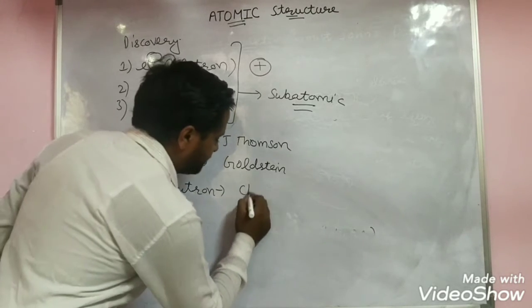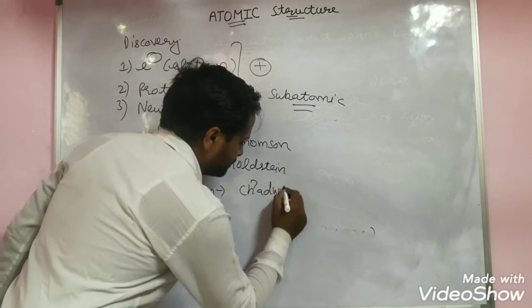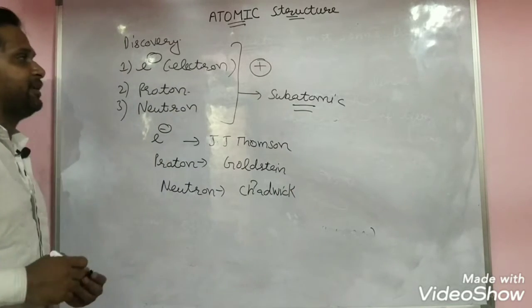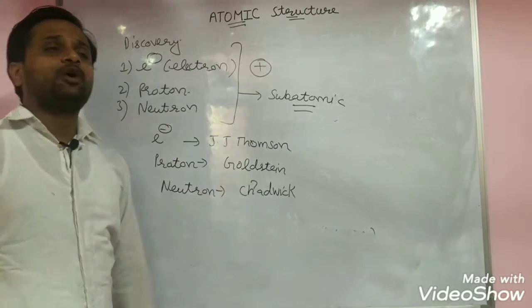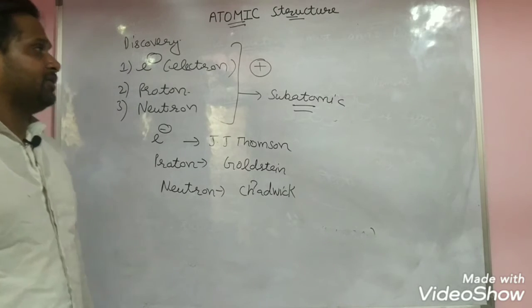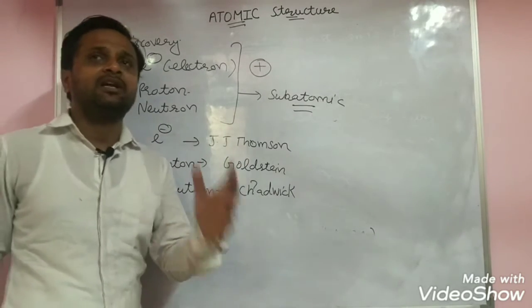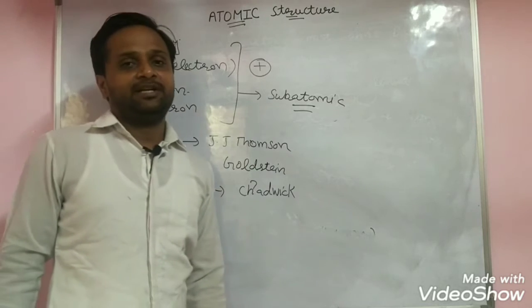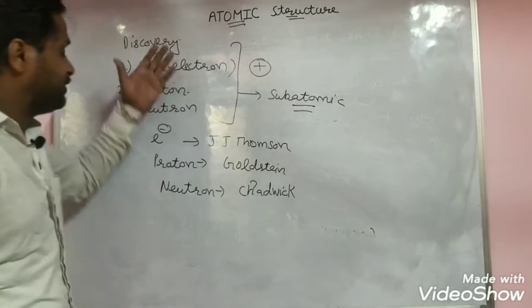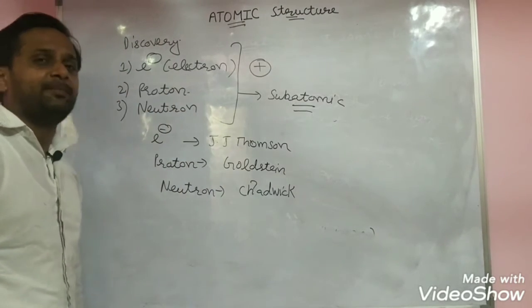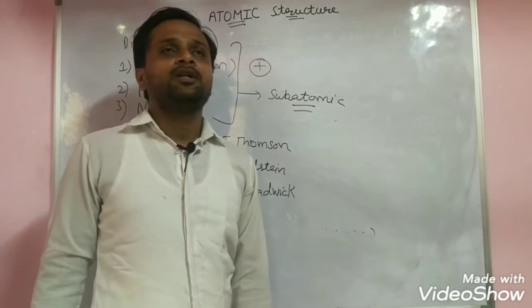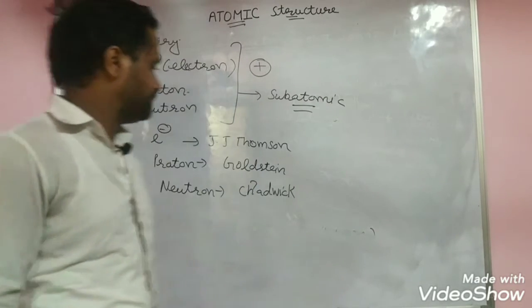That was Chadwick. When the subatomic particles were discovered, it became the main drawback of the Dalton atomic theory. According to Dalton, the atom is not further divided, but the discovery of these subatomic particles is the main drawback of Dalton atomic theory.